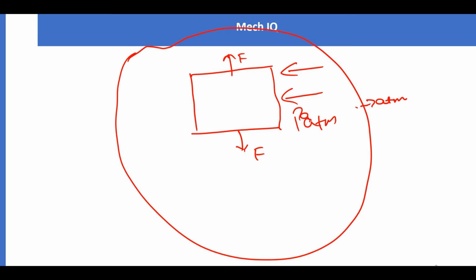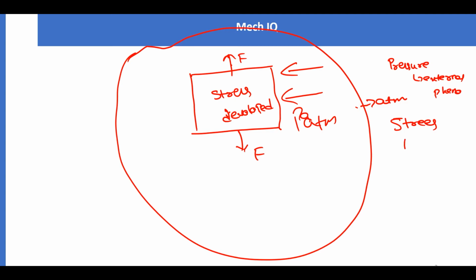But due to the forces exerted by you, stress is developed inside the body. So what do we conclude? What do you infer from this? Pressure is an external phenomenon. Stress is an internal phenomenon.